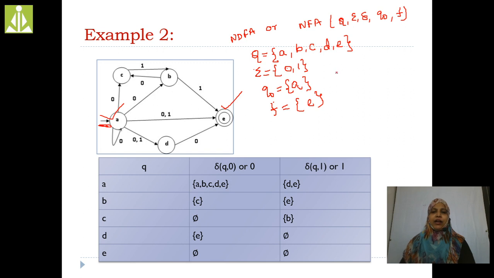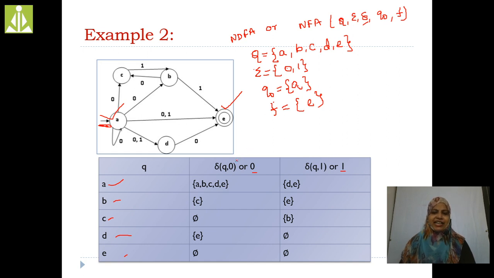Right? Now, I am going to draw the transition function, delta. By seeing this diagram, we are going to write the transition table. See here, how many states are there? A, B, C, D, E. These are the 5 states. What are the input symbols? 0, 1. Input symbols are 0 and 1.